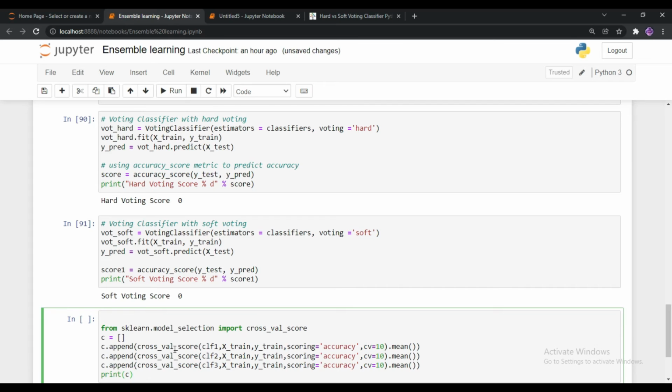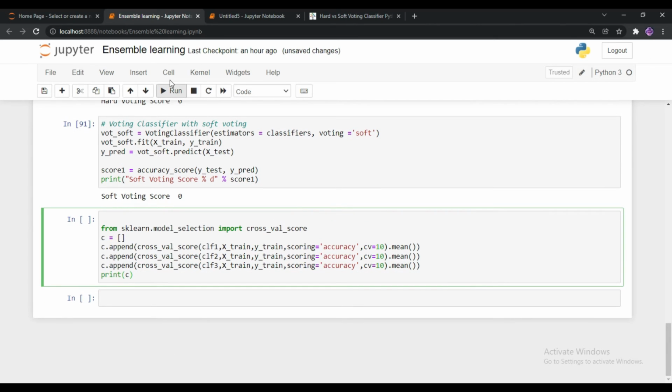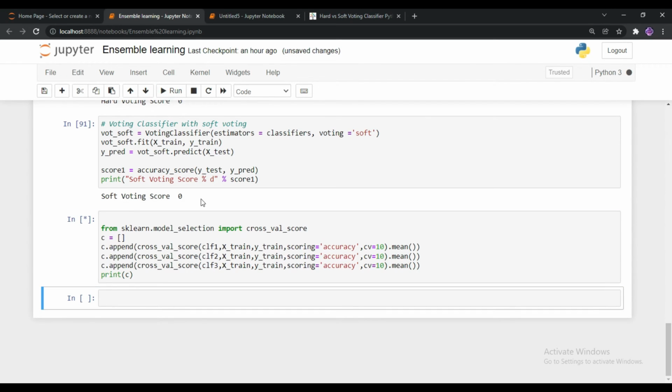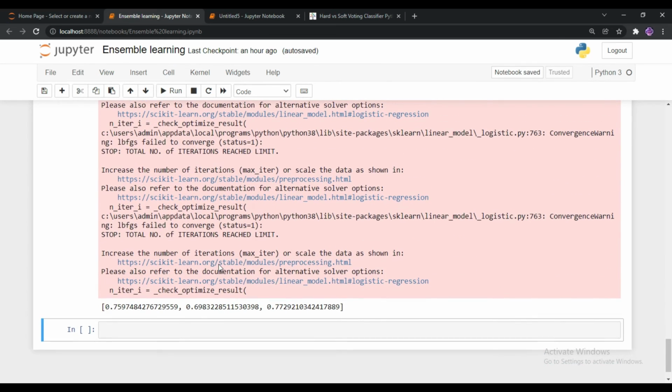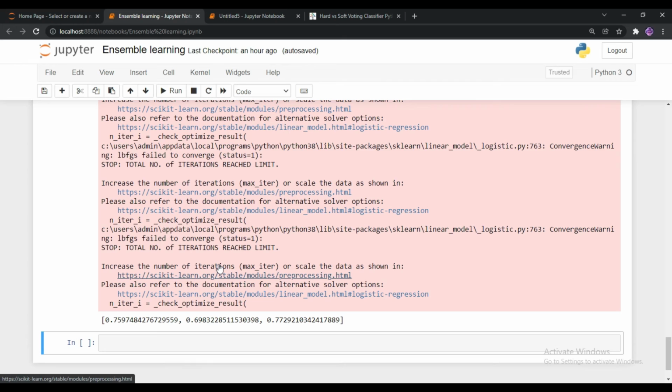Okay. Now it's time for checking the accuracy of individual model performances in the voting classifier. Look at my code. I'm going to run this cell for checking the cross validation score of each and every model after we implemented the voting classifier. So you can see that all the accuracies are increased after the implementation of the ensemble voting classifier. So this is the power of the ensemble learning approach.